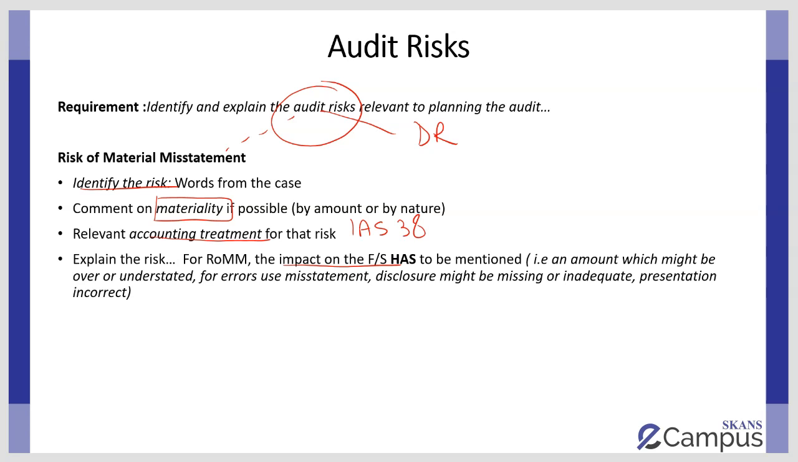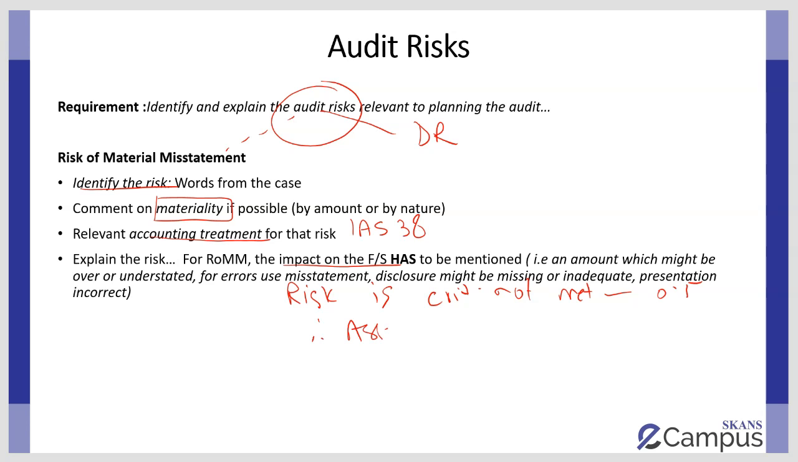According to the reporting framework, development expenditure can only be capitalized if certain criteria are met. For example, there's an intention to complete, etc., etc. The risk is that the criteria might not have been met and therefore assets are overstated and expenses are understated. So if I write this down over here, the risk is that criteria not met. This is going to be half a mark.